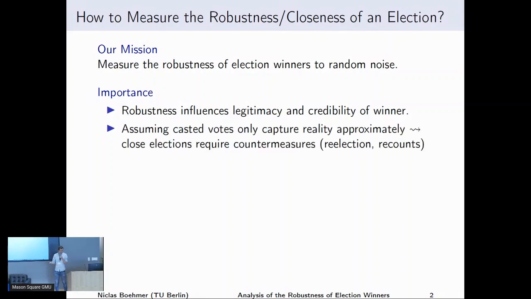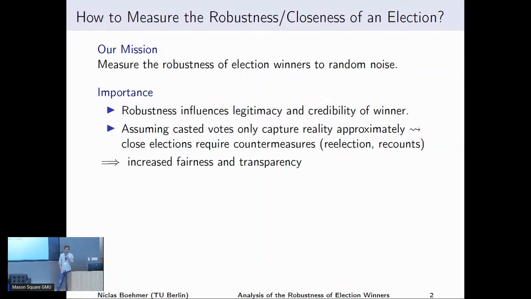A second, even more drastic interpretation is assuming that cast votes only capture reality approximately, because, I don't know, some people weren't able to vote, some votes were not correctly cast, or some people made up their minds spontaneously. In this case, one could even go one step further and say, okay, if we detect an election to be close, then this even requires active countermeasures like re-election or a recount of the ballots, or stuff like this.